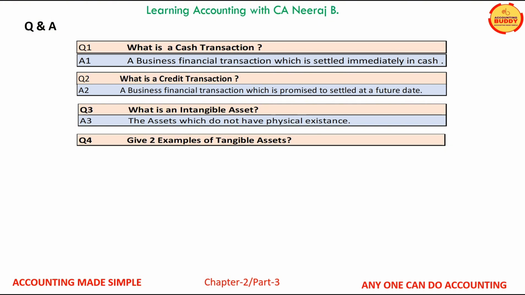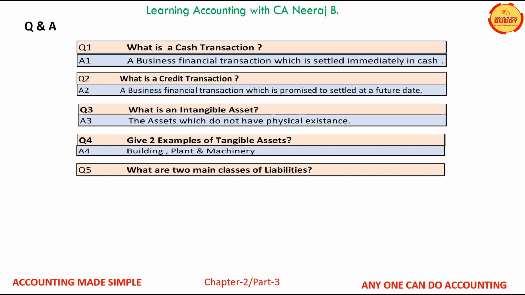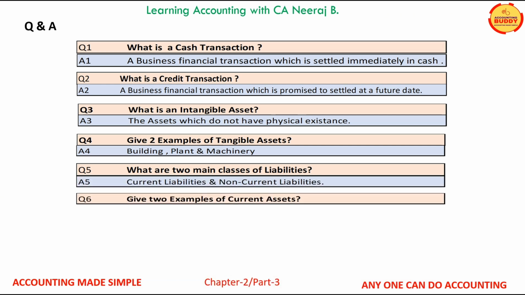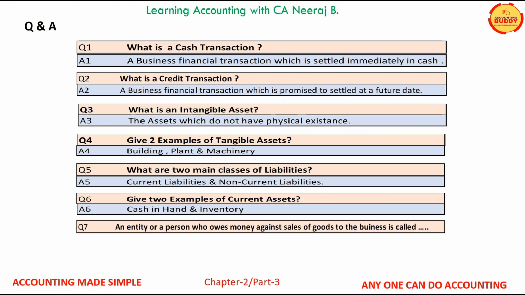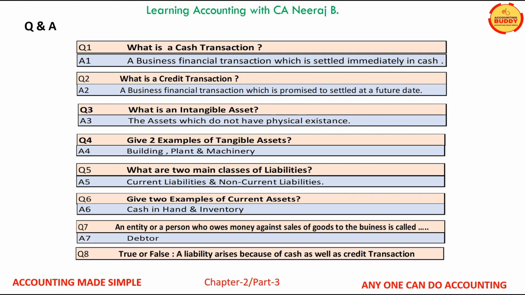Question number 4, give 2 examples of tangible assets. Building and plant and machinery. Question 5, what are the 2 classes of liabilities? Current liabilities and non-current liabilities. Question 6, give 2 examples of current assets. Cash in hand and inventory. Question number 7, an entity or a person who owes money against the sale of goods to the business is called a debtor. Question number 8, true or false, a liability arises because of cash as well as credit transactions. It is false. The liability arises only in case of credit transactions.